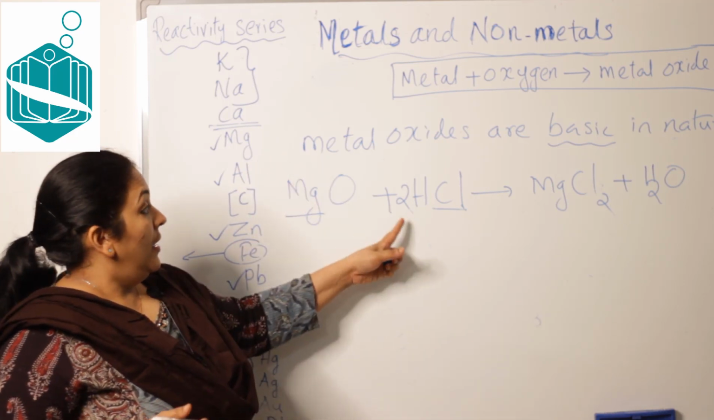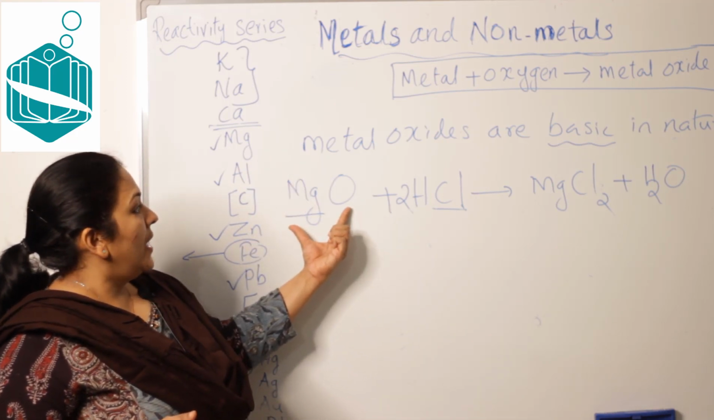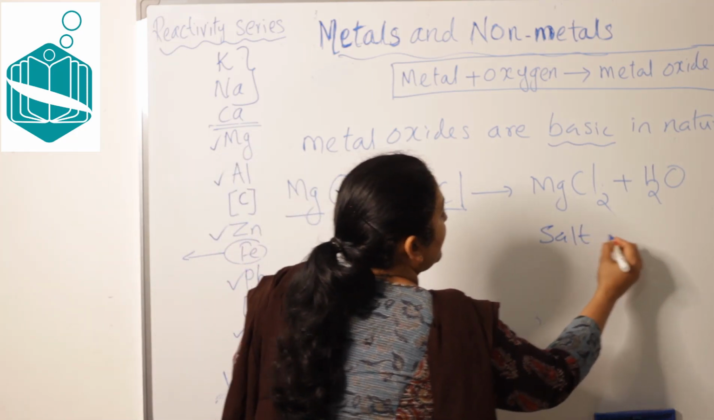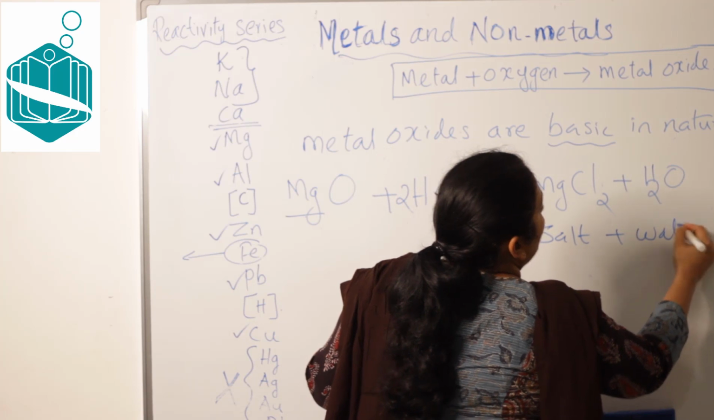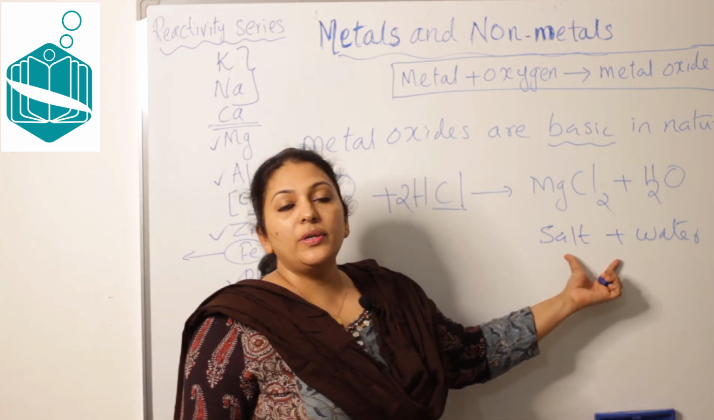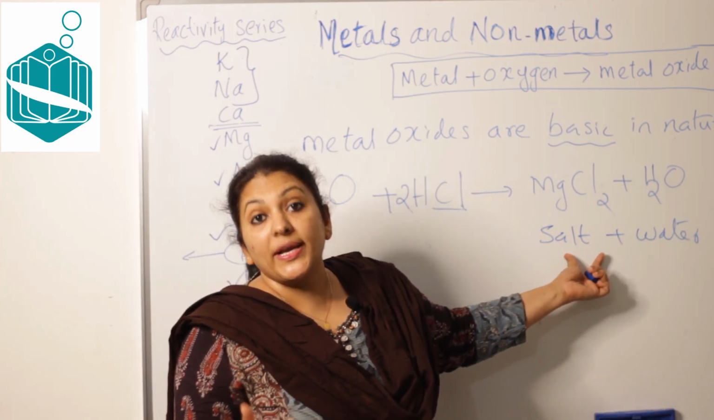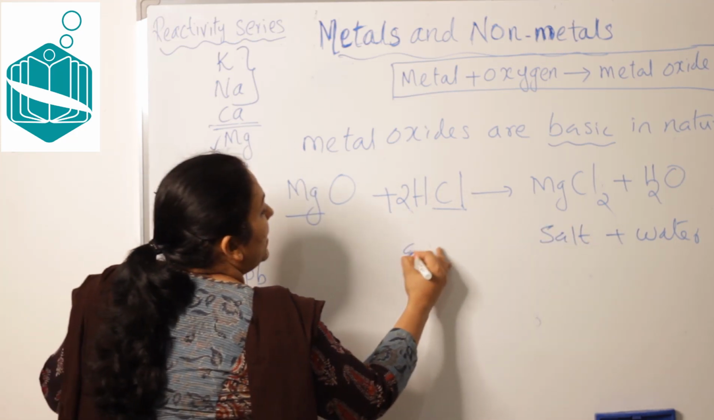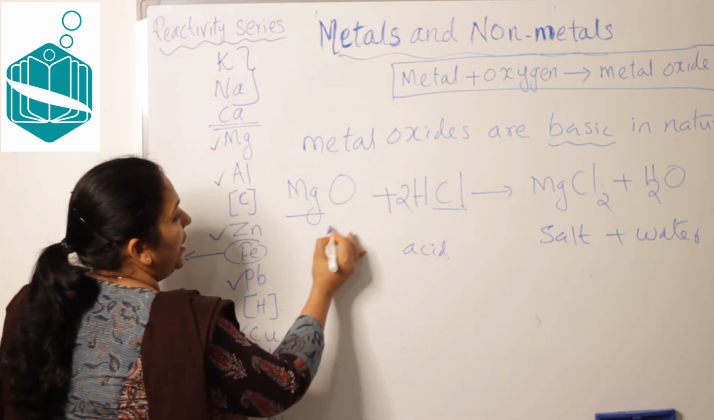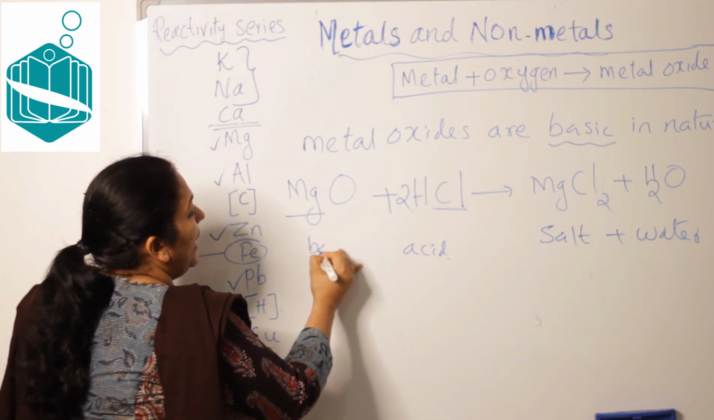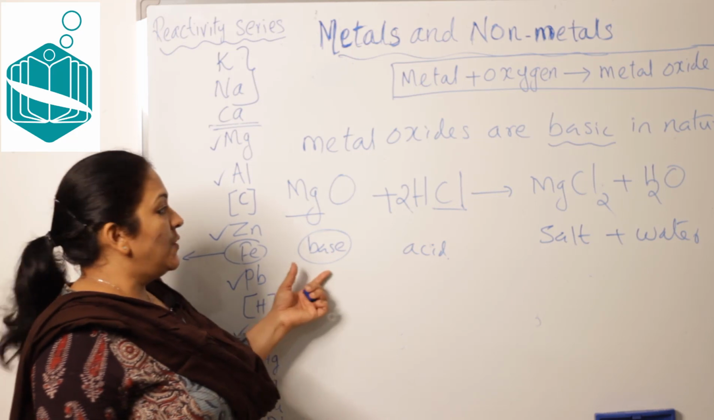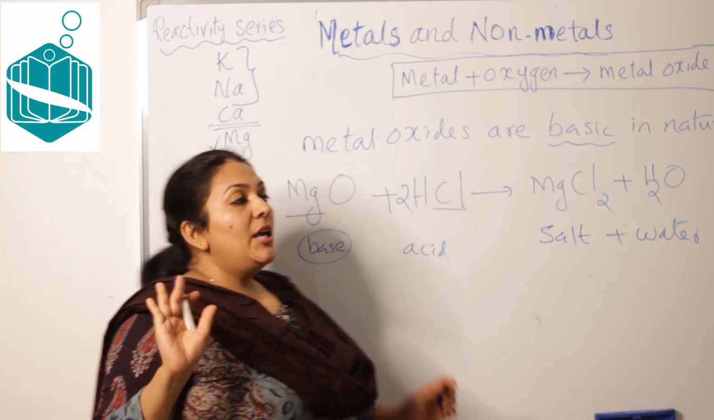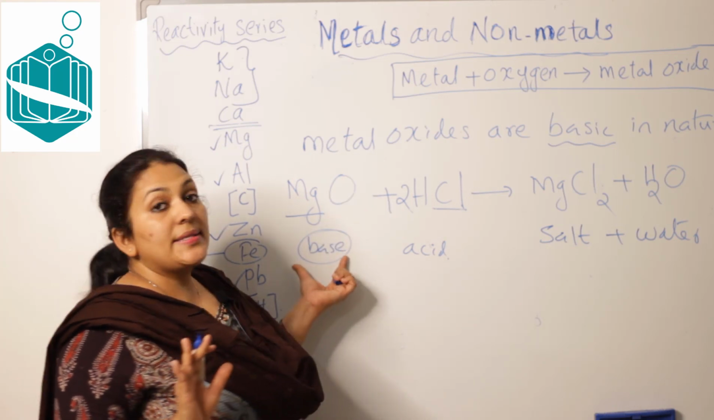So here when a metal oxide reacts with an acid, salt and water are produced. Where did we see this reaction? Salt and water are the products in a neutralization reaction, right? So here this is an acid, we know that. Here magnesium oxide is acting like a base. That is why we got the products salt and water. That is why generally we call a metal oxide a base.